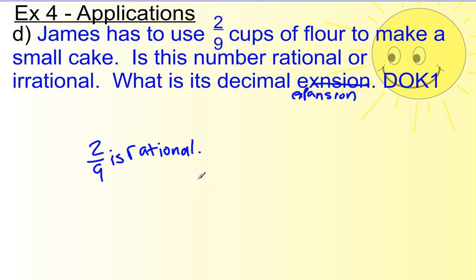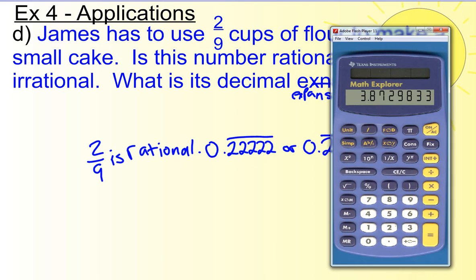Now, as far as what is its decimal expansion, the decimal expansion would be 0.22222 repeated. It's written slightly easier, slightly more proper. It's just 0.2 repeated. And you can figure that out using a calculator. You take, clear, 2 divide 9 equals, and there's a repeated decimal.